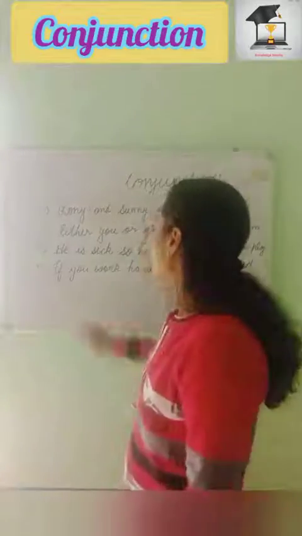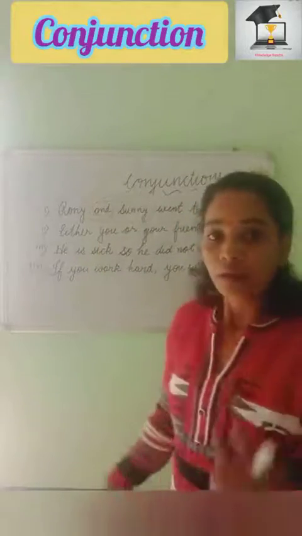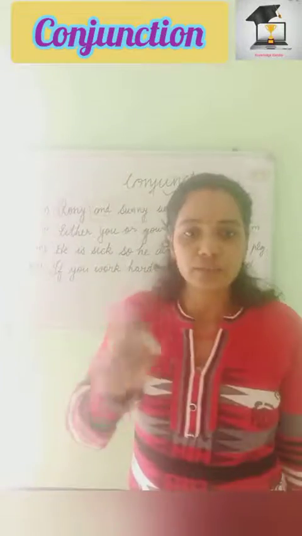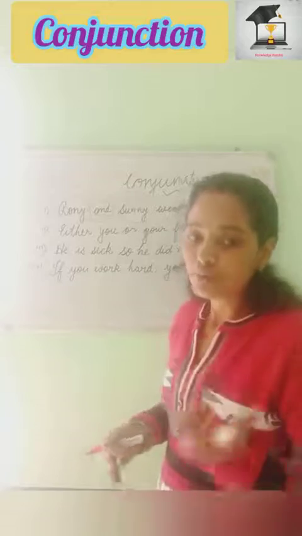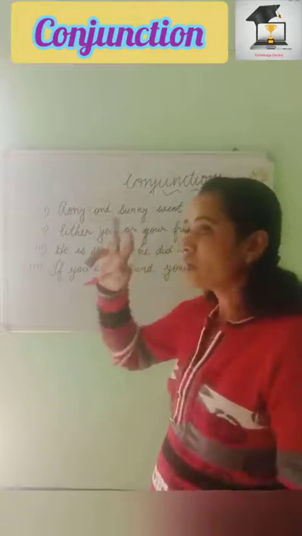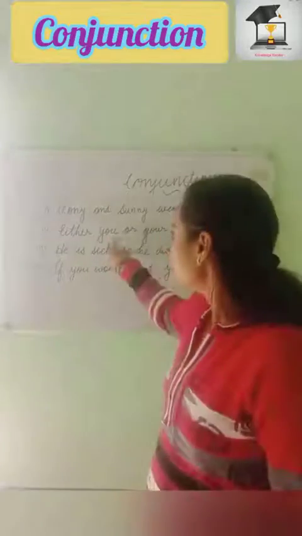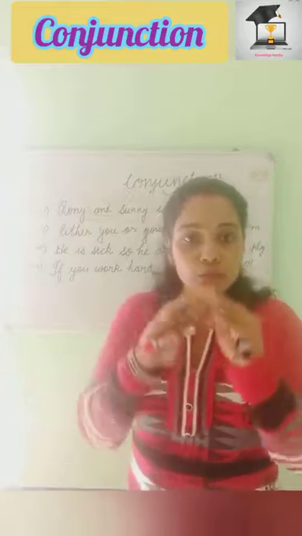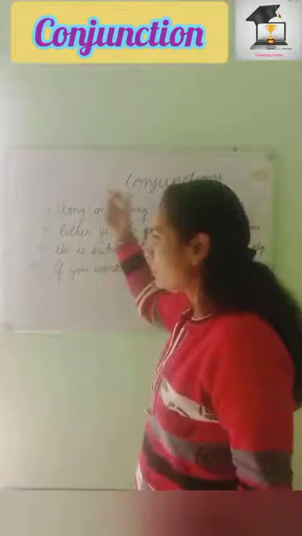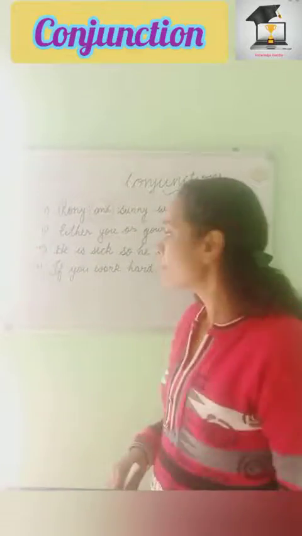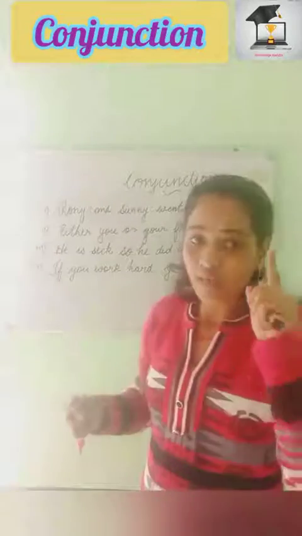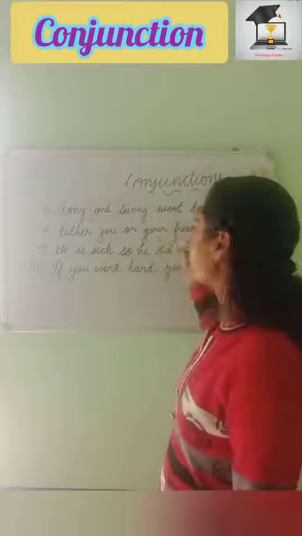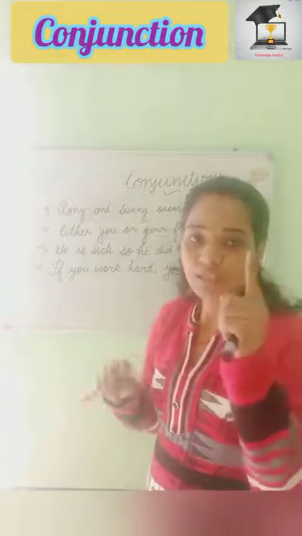In the second sentence I have written "Either you or your friend bit him." Either-or was also in my examples in the definition. Either and or come together, either-or, neither-nor, that you are well aware of. That is also a conjunction. When we talk about either-or, out of two we are talking about one. There is a boy who has been bitten by someone, and it is not sure who bit him, whether you, or someone like Ram, Shyam, Mohan, Sohan, or your friend. So out of two, one has bitten him.